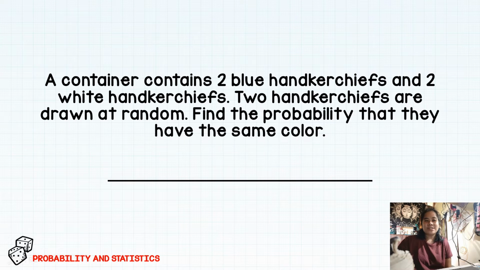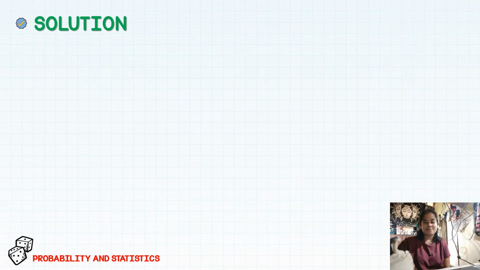The first question is: a container contains 2 blue handkerchiefs and 2 white handkerchiefs. 2 handkerchiefs are drawn at random. Find the probability that they have the same color.